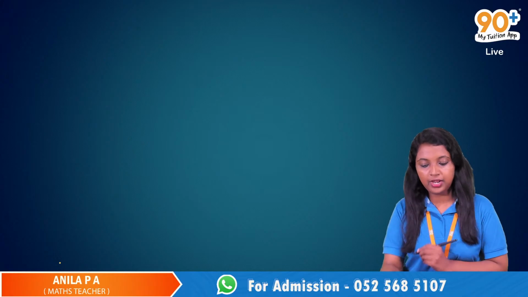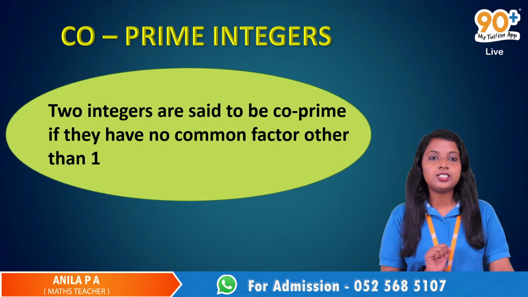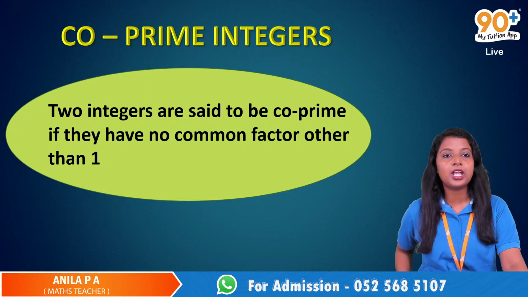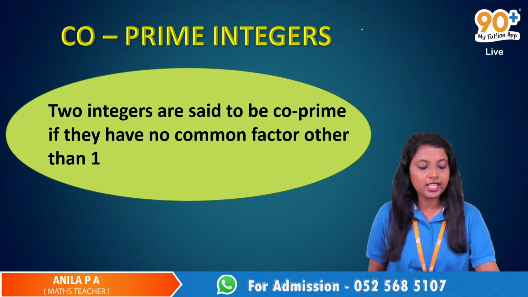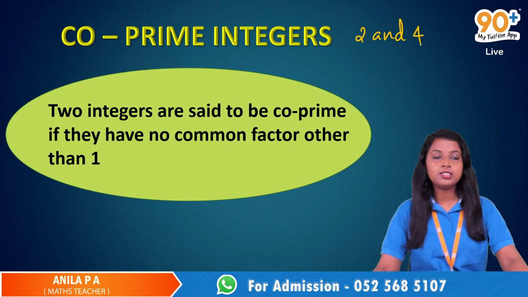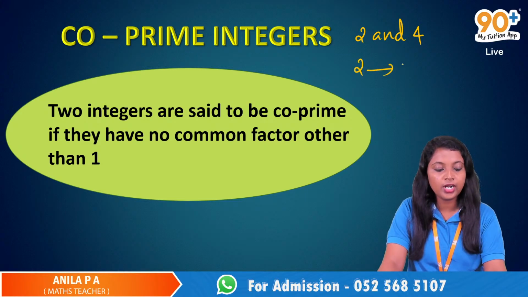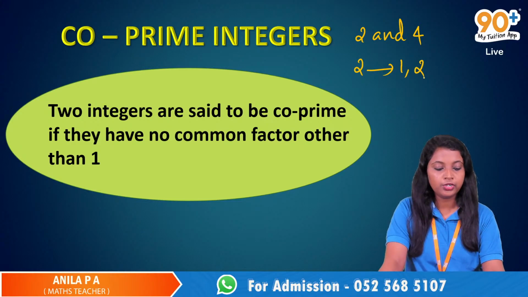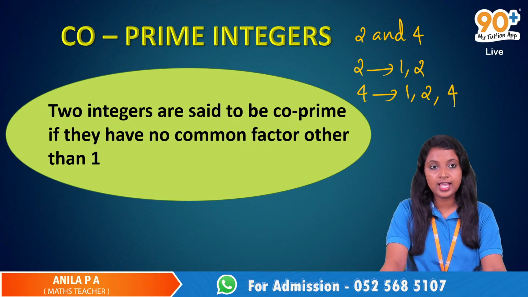Now we have coprime numbers. Coprime integers: 2 integers are said to be coprime if they have no common factor other than 1. For example, when we take 2 and 4, they have common factors. How to find these common factors? Just write the factors of 2 and 4. The factors of 2 are 1 and 2. For 4, it has 1, 2 and 4 as the factors.